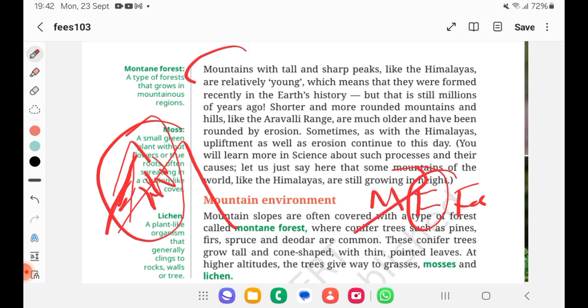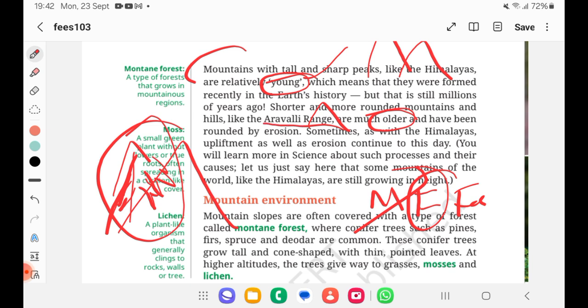Mountains with tall and sharp peaks like the Himalayas are relatively young. Now they are talking about young and old mountains. So Himalayas are young mountains because they are still forming. Whereas Aravalis are one of the older mountains. Again, these are fold mountains. Don't confuse what fold mountains are and all. We will see in future what this is. But these are also mountains which are older compared to Himalayas.